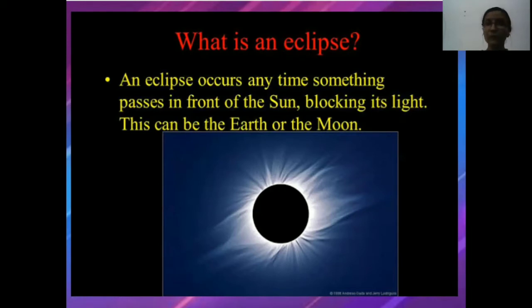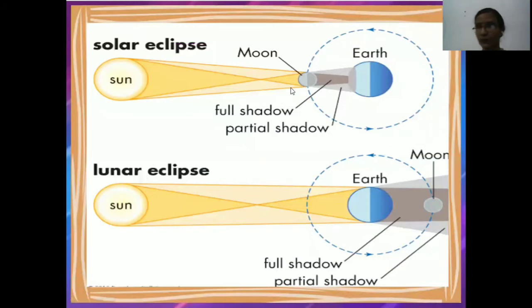Now, how do the solar and lunar eclipse form? Two types of eclipse are there. The first one is the solar eclipse and the other is known as the lunar eclipse. Sun, moon and earth, what are they? They are heavenly bodies. So what happens in the solar eclipse?